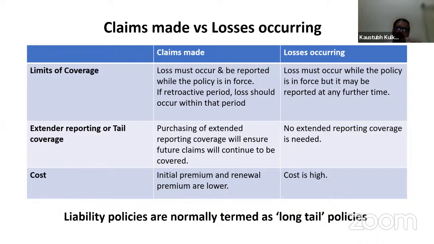So though the incident occurred in December 2021, it has come to the notice of our insured person, that is our proposer, in August 2022, after the expiry of the particular policy. Still those claims are payable on claims made basis, because the policy was in force at the time of the incident, as well as at the time of the claim being made.